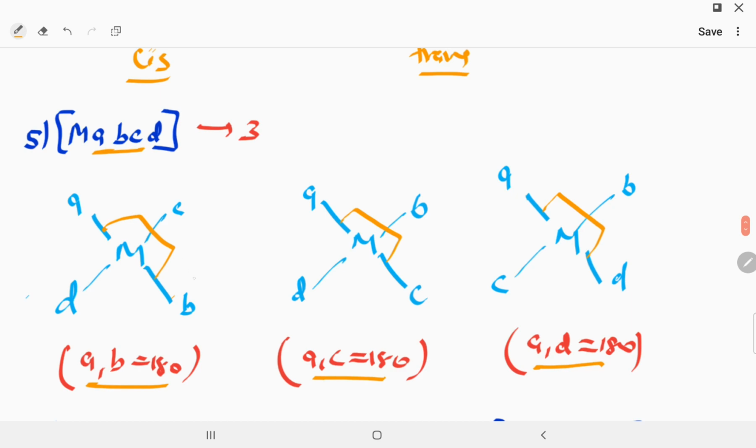Now if you drop any one atom except A, that is C, B, D, opposite to the A ligand, they will show the same geometry. So you can see that the MABCD complex will show only three types of geometrical isomer.